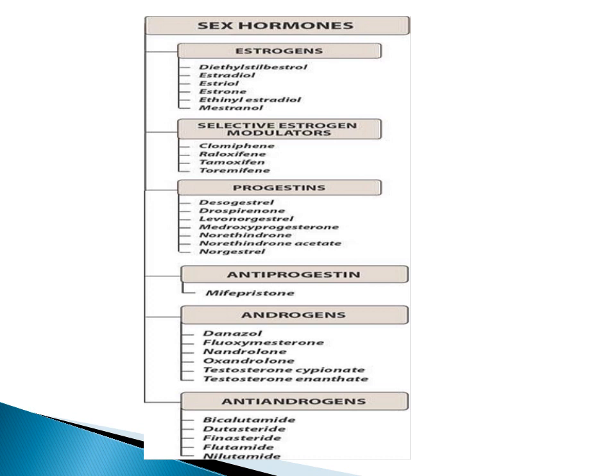And in selective estrogen receptor modulators, we have clomiphene, raloxifene, tamoxifen, and toremifene. While in progesterone, we have desogestrel, levonorgestrel, and medroxyprogesterone. In anti-progesterone, we have only mifepristone, while in androgens, danazol, nandrolone, oxandrolone, testosterone cypionate, and testosterone enanthate. And in anti-androgens, we have finasteride and flutamide.